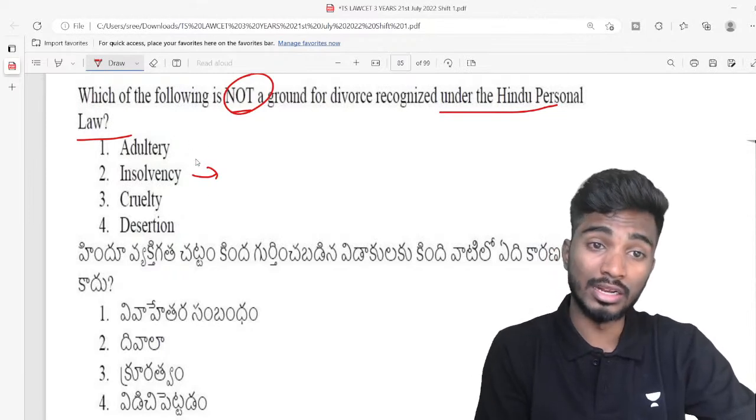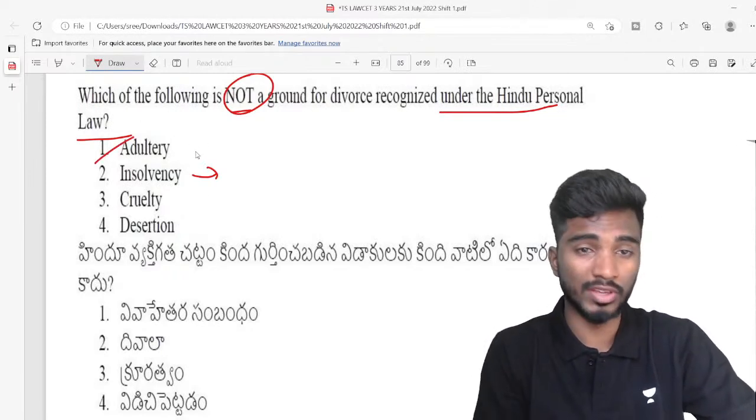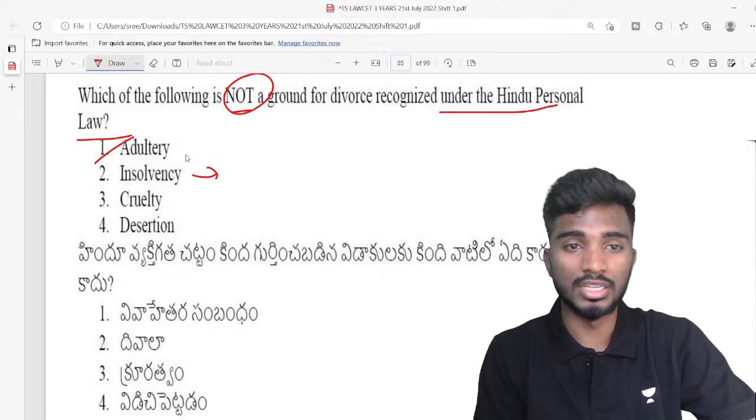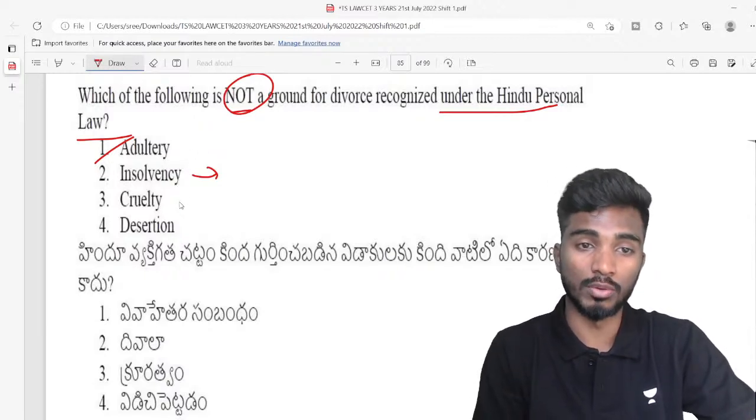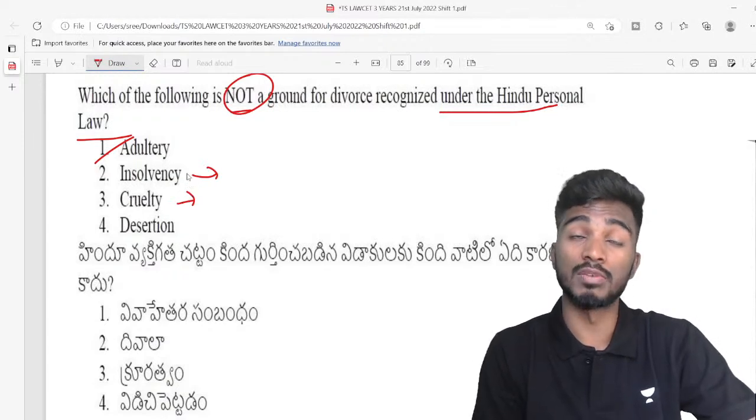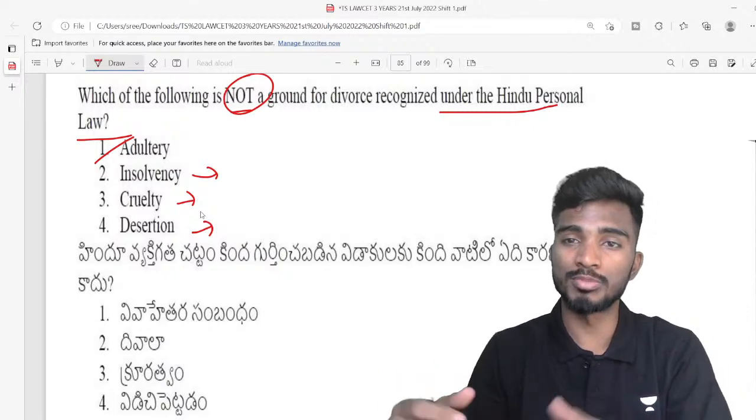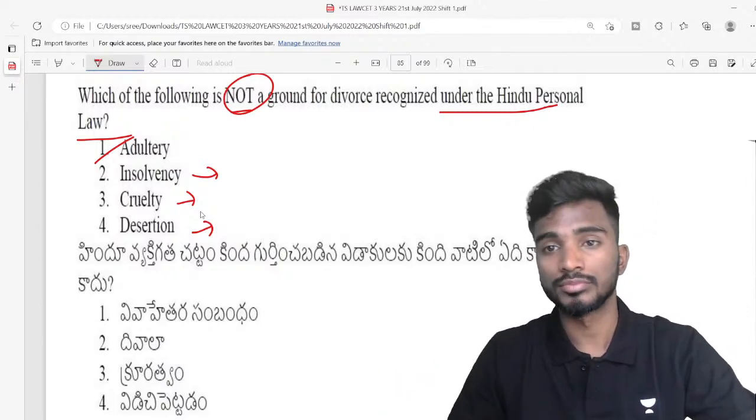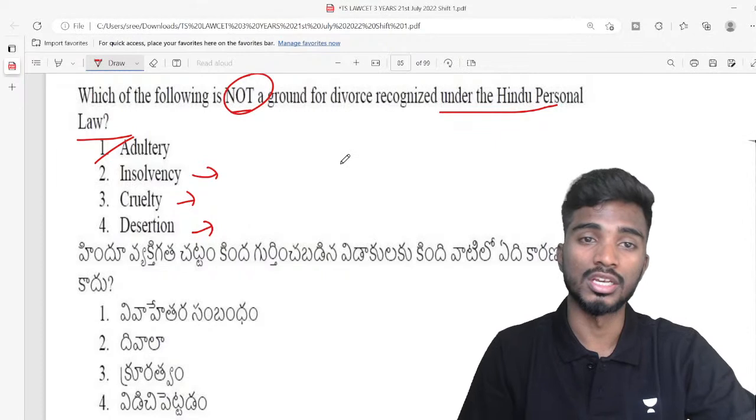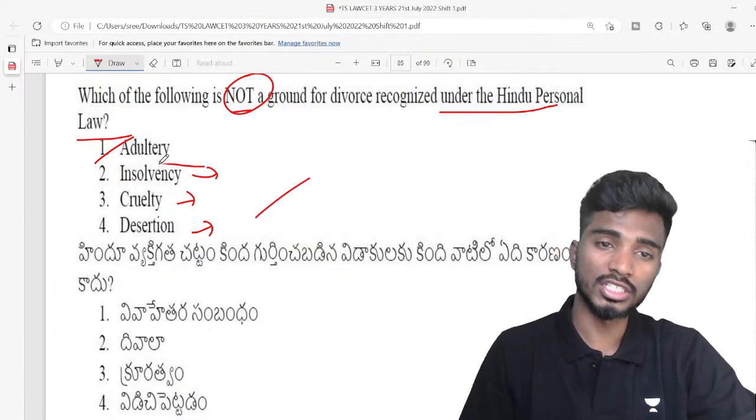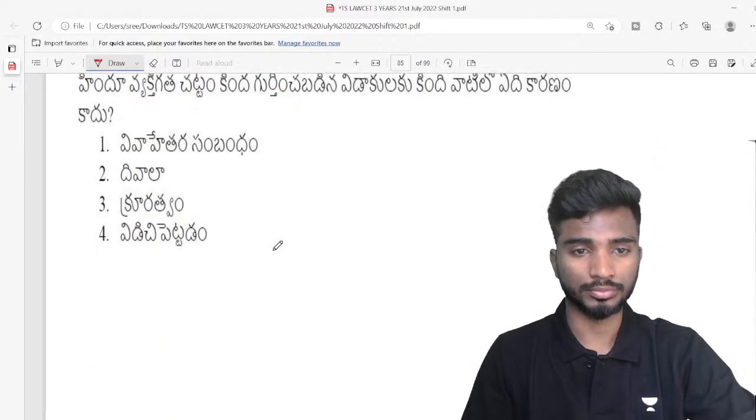That is not a ground. Adultery, that is a marital relationship, you are having some sexual relationship with somebody else. You can definitely, it's a ground for divorce. Cruelty of husband and relatives of husband, ground for divorce. Desertion, that is you are leaving your husband or you are leaving your wife and you are going somewhere. You became sadhu or sannyasi. So in that case also it is a ground for divorce. Right? Insolvency is not a ground for divorce.